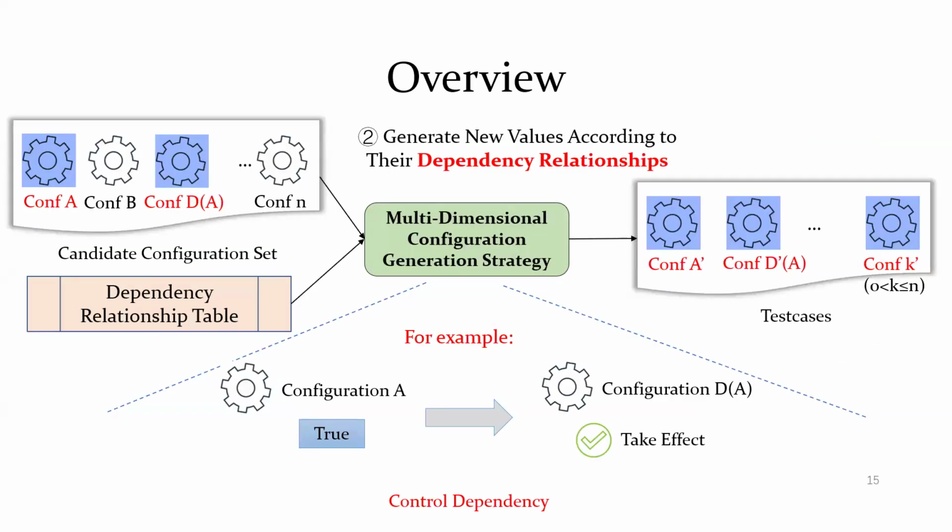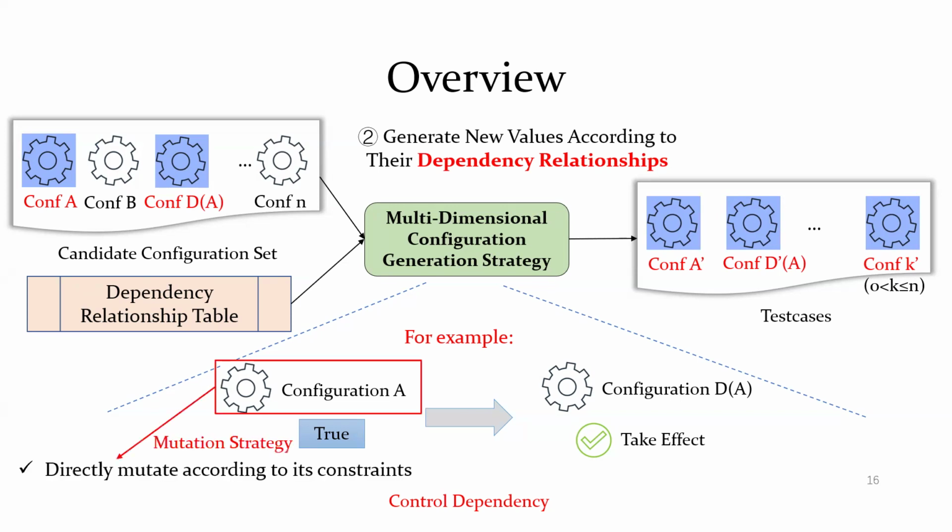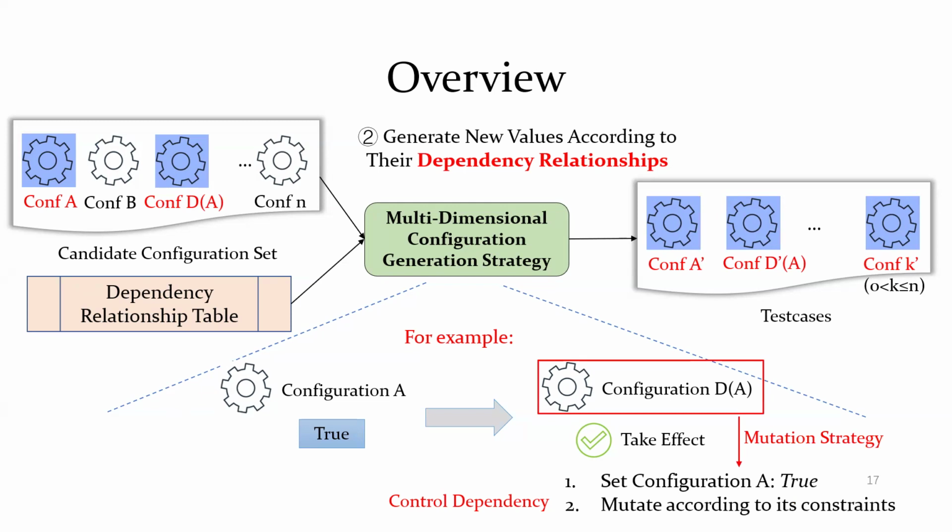Then, ECFuzz generates new values based on their dependency relationships. Similarly, take the control dependency as an example. If configuration DA takes effect only when configuration A is true, we say there is a control dependency between the two configurations. In this case, if we want to mutate the configuration A, we can directly mutate it according to its constructs. If we want to mutate the configuration DA, we must first set the configuration A to true and then mutate it according to its constructs.